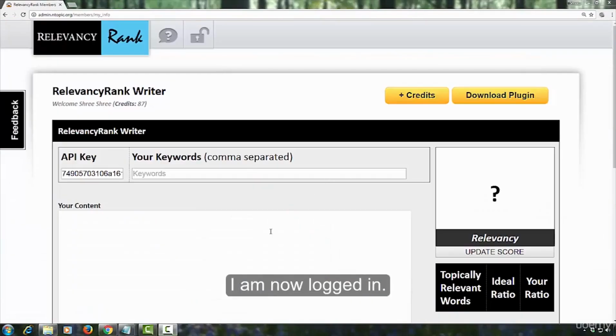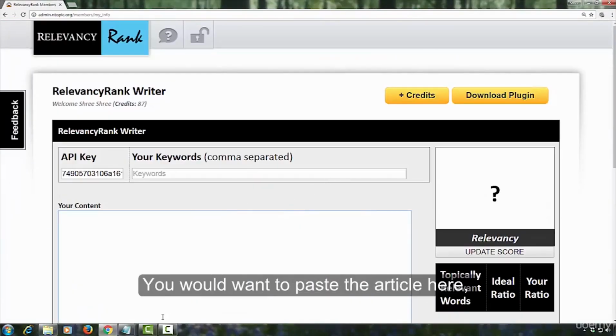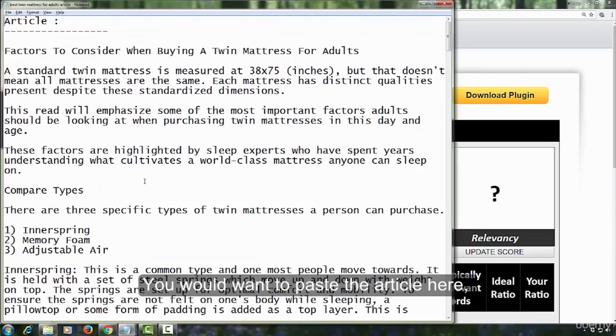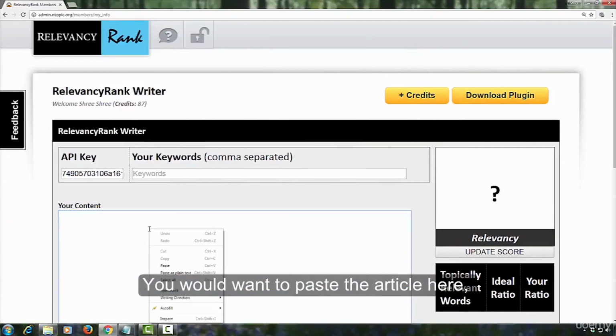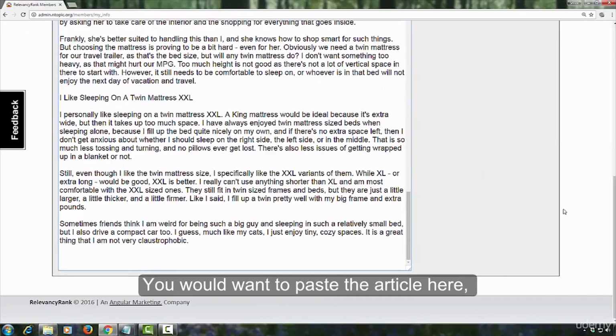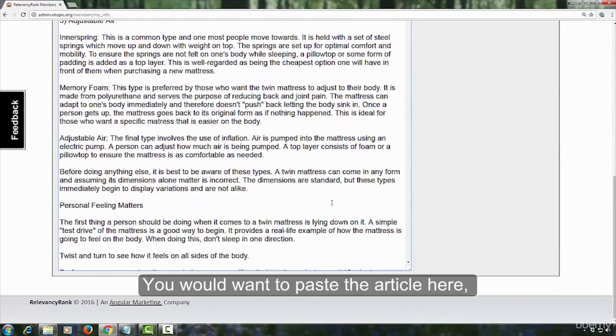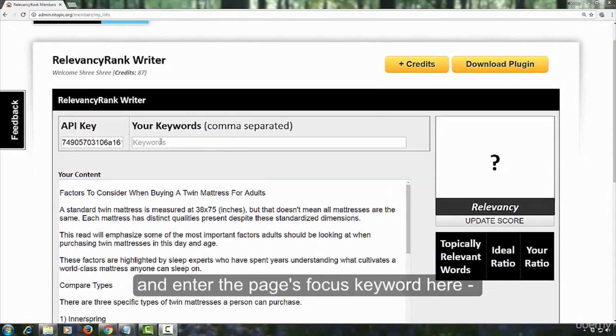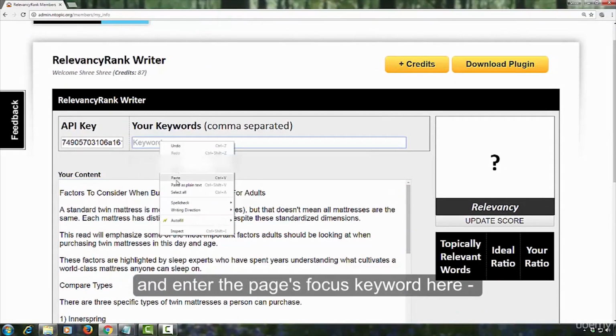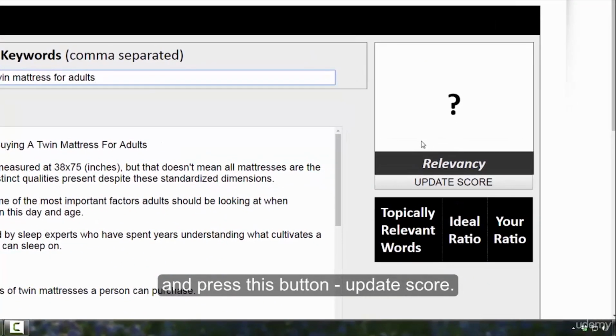I am now logged in. You would want to paste the article here and enter the page's focus keyword here, and then press this button, Update Score.